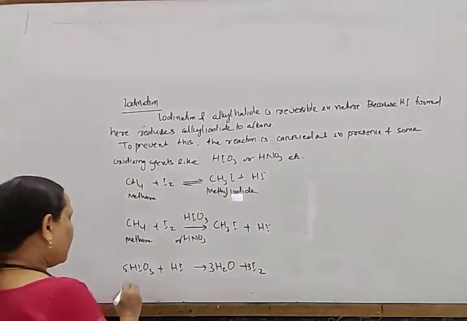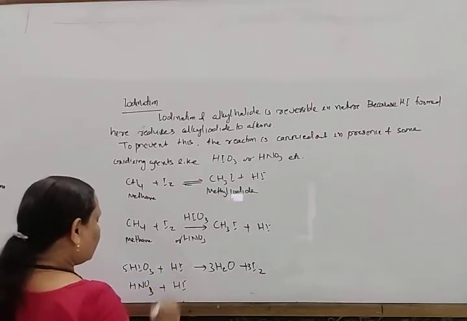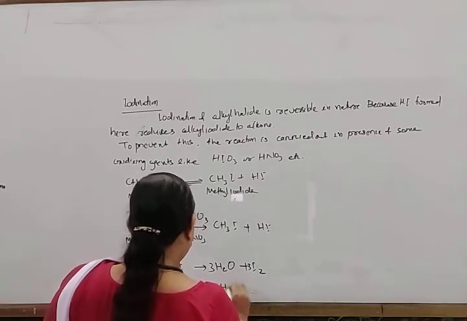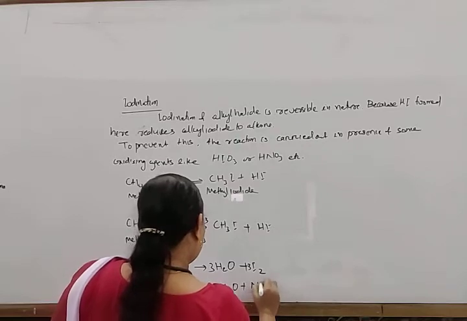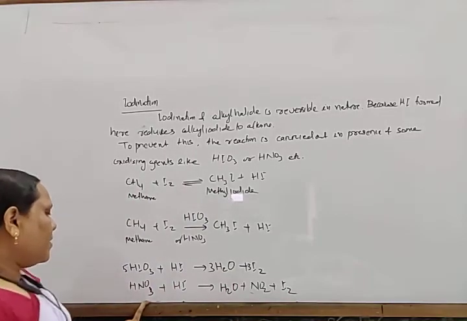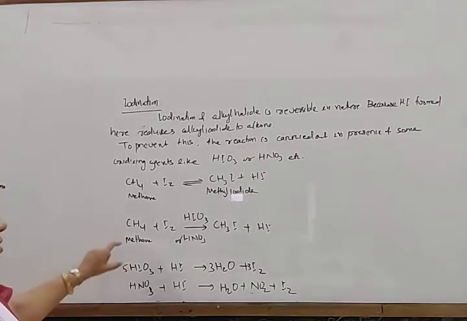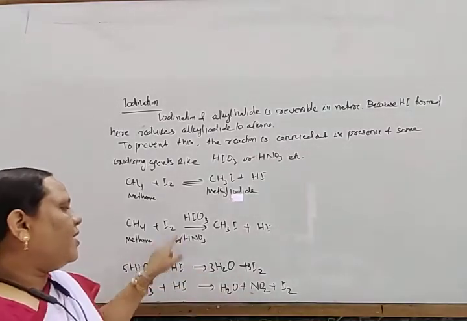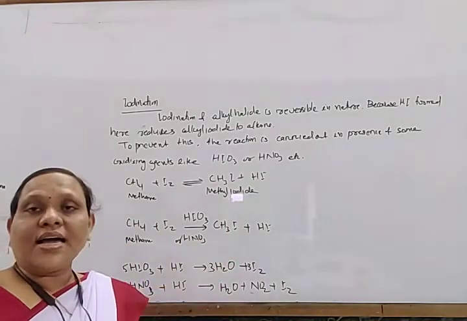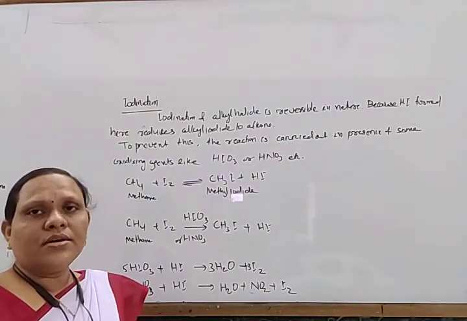In this way, HNO3 also reacts with HI to form H2O, NO2 and I2. So the HI is used up here, and instead of the reducing product being alkane, it gives the alkyl iodide. This is how the halogenation reaction takes place.